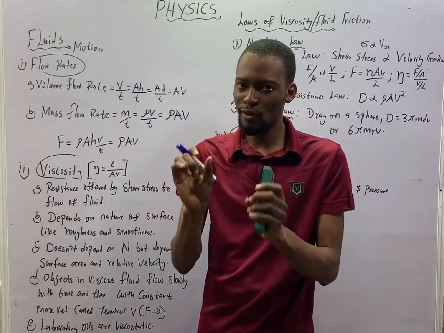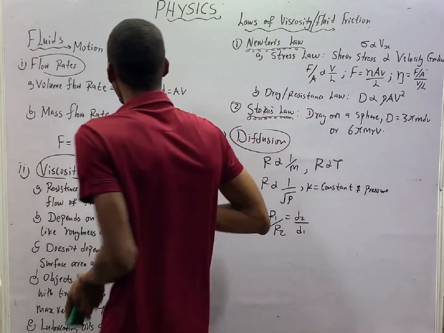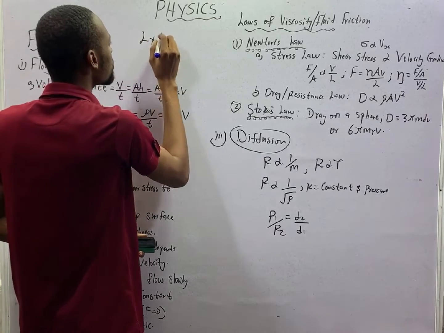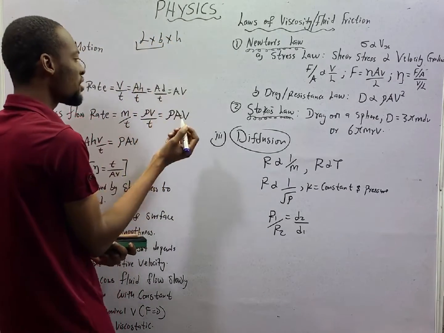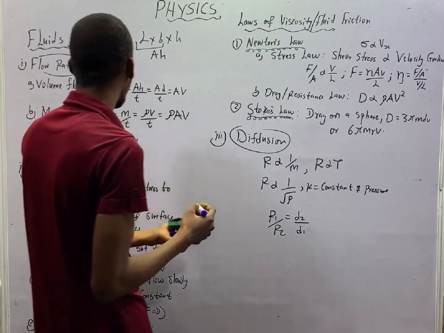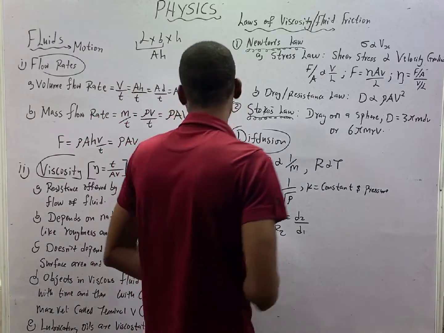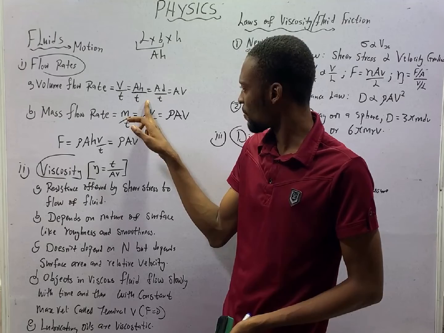If volume flow rate is volume over time, remember, volume is length times breadth times height, and length times breadth is area. So area times height is volume. Therefore, volume flow rate is area times height divided by time.